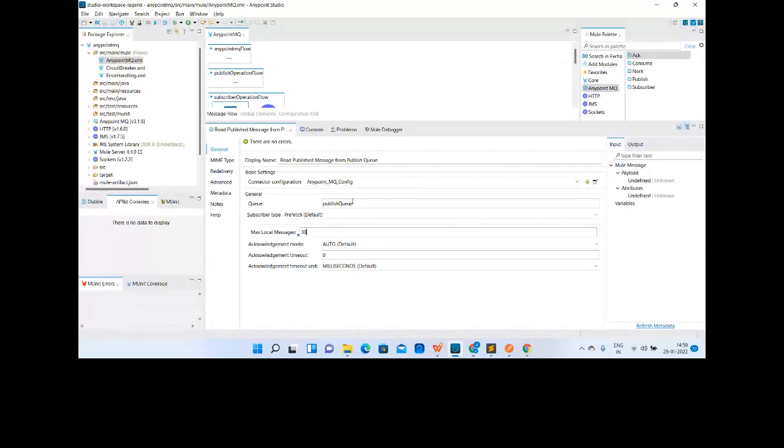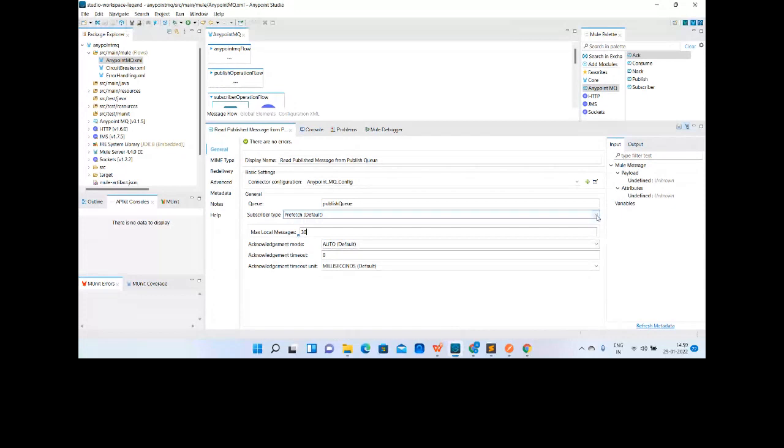Even if multiple messages are fetched at a time, it will still process one message at a time. Very important. It doesn't mean that you have fetched 30 messages, so 30 instances have been created and all are running in parallel. No, it will process the messages one at a time, but yes, it is doing that processing for 30 messages at a time. Okay, and once the 30 messages are consumed, the next 30 will be picked up from the queue.